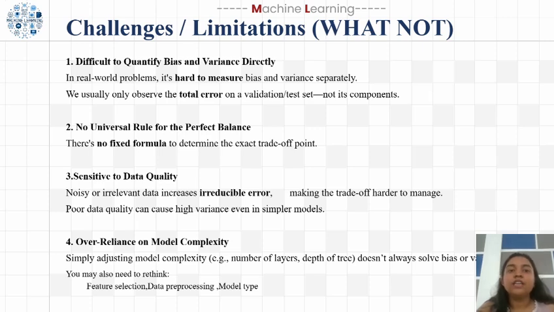Finally, we must avoid over-relying on model complexity. Just adding more layers to the neural network or increasing the depth of the decision tree doesn't always solve the issue. Sometimes we need to go back and rethink. Maybe improve the feature selection, perform better preprocessing, or even choose a different model algorithm. So the main challenge is that there's no one-size-fits-all solution. Each problem requires careful experimentation.